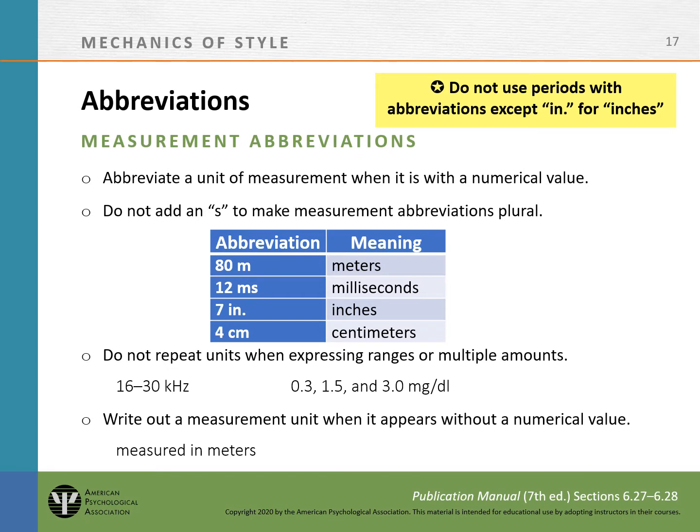Do not use periods with abbreviations except in. for inches. Abbreviate a unit of measure when it's with a numerical value, and do not add s to measurements. So you could use m for meters, ms for milliseconds, in. for inches, and cm for centimeters. The reason that in. uses a period for inches is just to avoid confusion with the regular word "in." Do not repeat units when expressing ranges or multiple amounts, and write out a measurement unit when it appears without a numerical value.